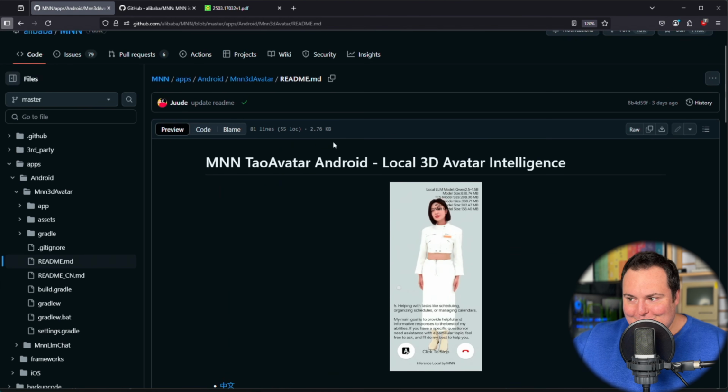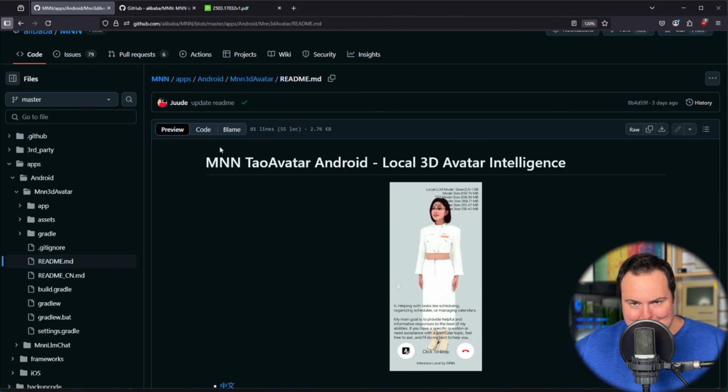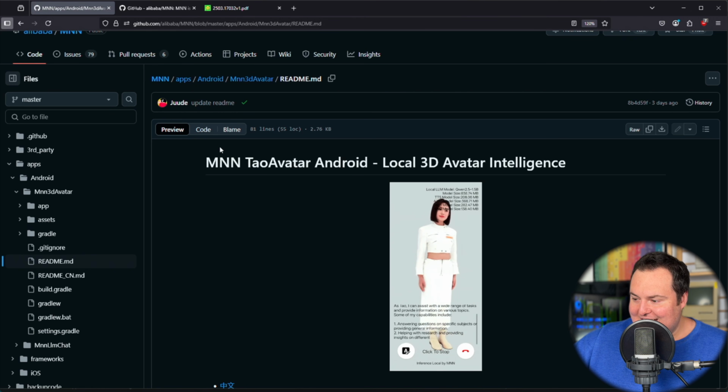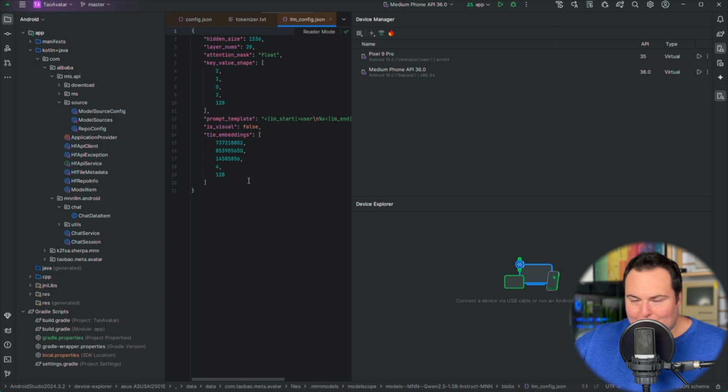And I actually had to go ahead and take the obliterated model. It was the Josephied family of Qwen models, and I ran it through the MNN tools here to get it in a format that I could then just replace the model files in the app in Android Studio with the uncensored model, and everything then went all right.